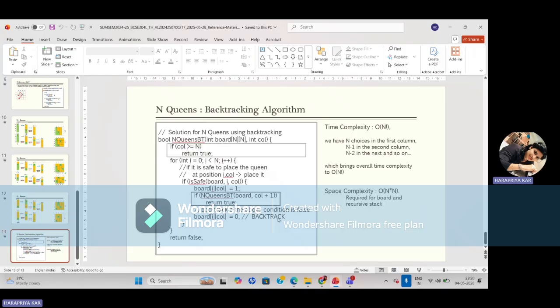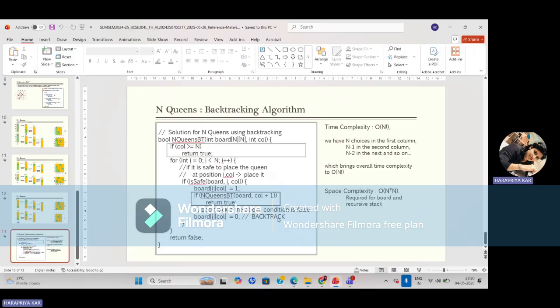And here, what is the time complexity? The time complexity of this algorithm is big O of n factorial. We have n choices in the first column, n minus 1 in the second column, n minus 2 in the next, and so on. This brings the overall time complexity to big O of n factorial.